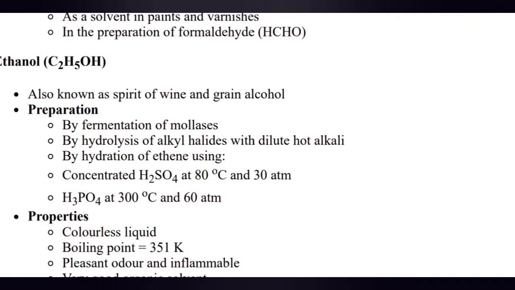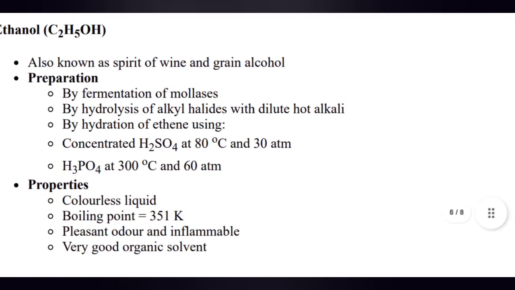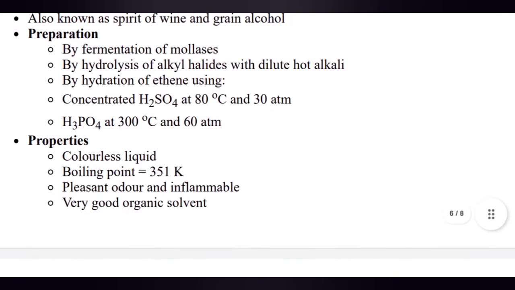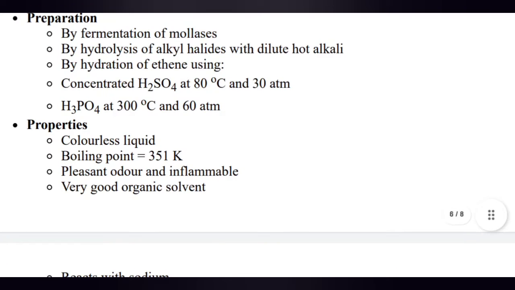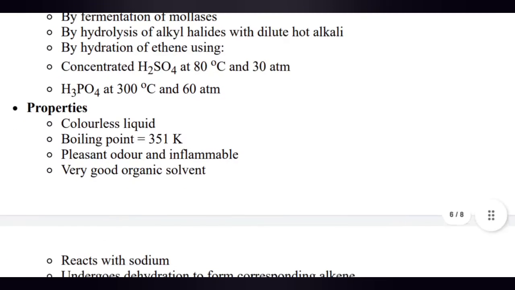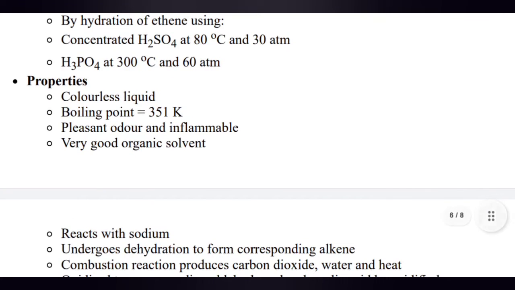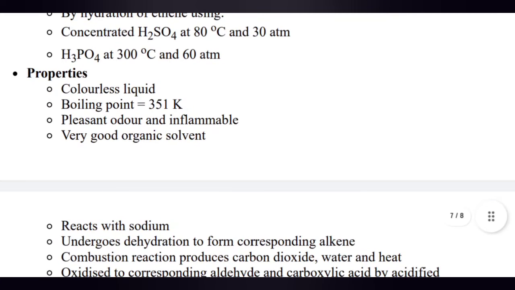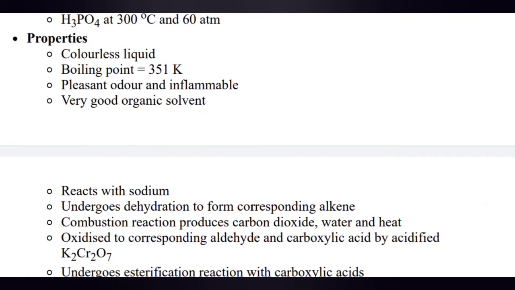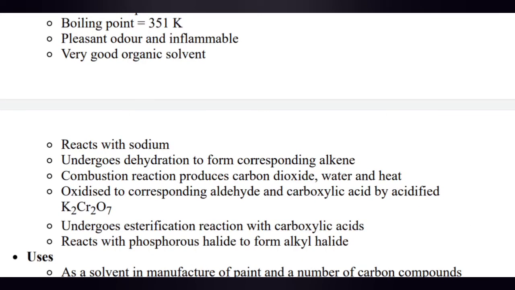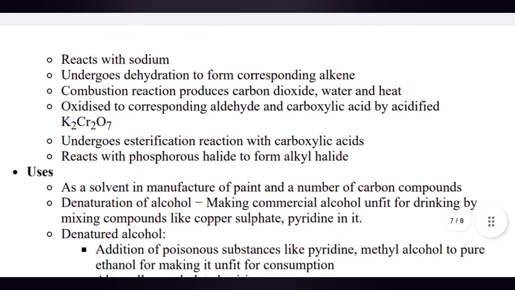Now ethanol, C2H5OH, also known as spirit and grain alcohol. Preparation by fermentation of molasses, or hydrolysis of alkyl halides with dilute hot alkalis, or by hydration of ethene using concentrated H2SO4 at 30 atmospheric pressure, or H3PO4 at 300 degrees Celsius and 60 atmospheric pressure. Properties: liquid with boiling point 351 Kelvin, pleasant odor and inflammable, very good organic solvent, reacts with sodium, undergoes dehydration to form the corresponding alkene.